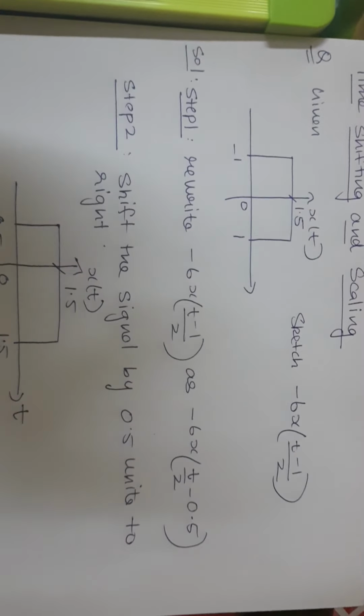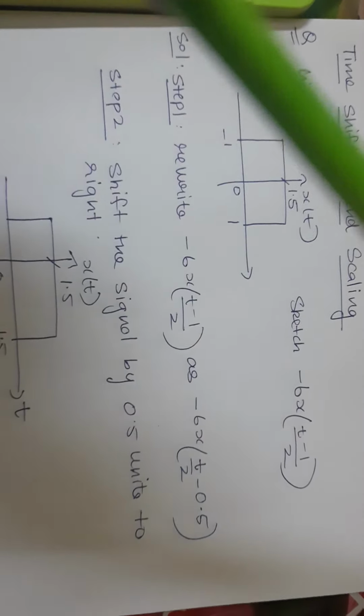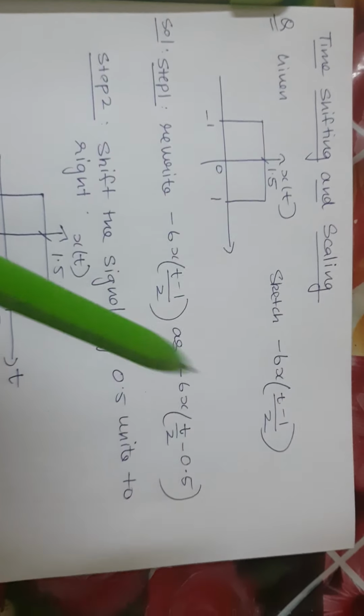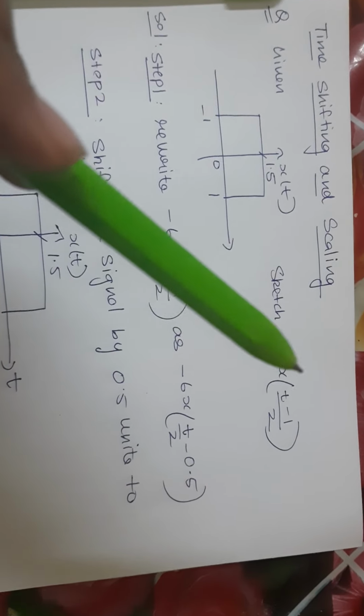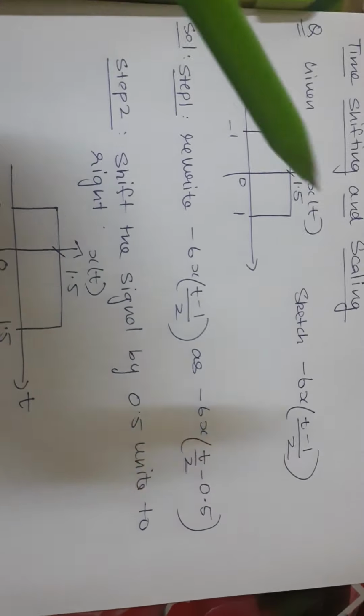The third topic is time shifting and scaling. Now I have been given a signal and I am asked to sketch this form, which is minus 6 h of (t minus 1) by 2. Now what I will do is, I will rewrite this.